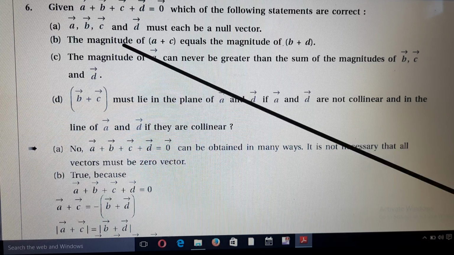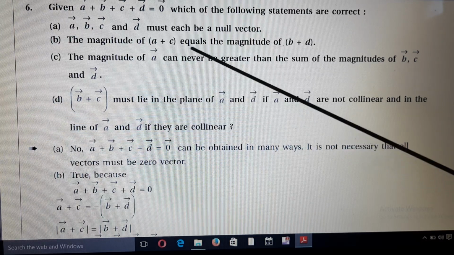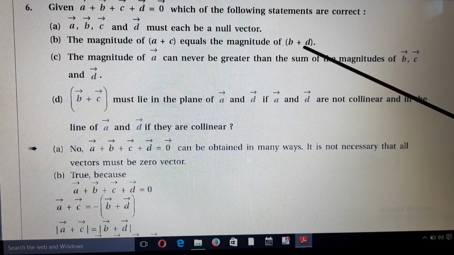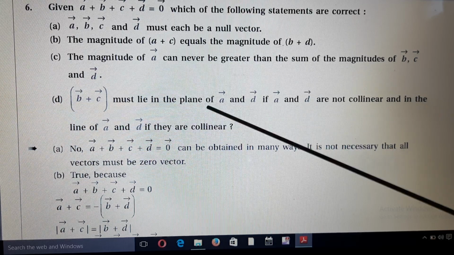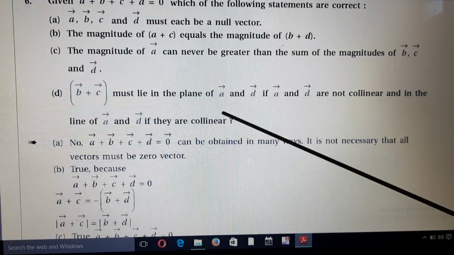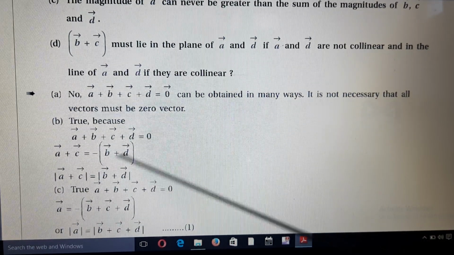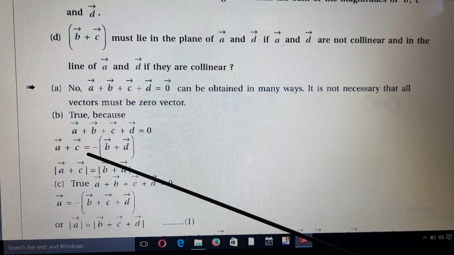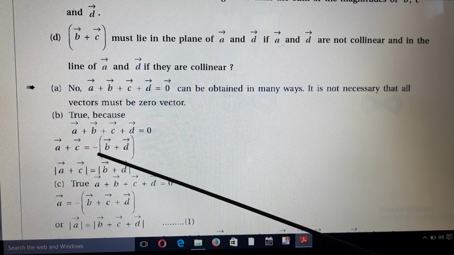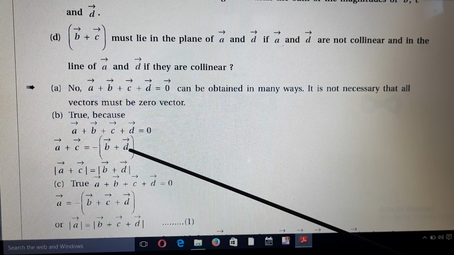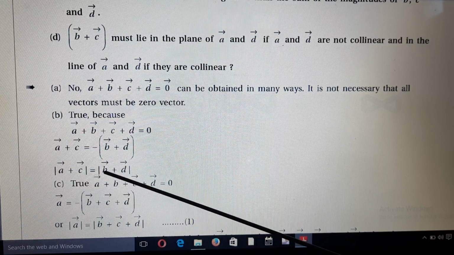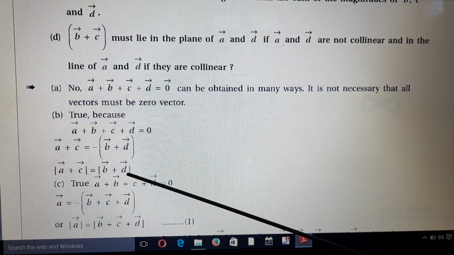Second, the magnitude of A plus C equals the magnitude of B plus D? Yes, it is true. Look here, the addition of four vectors A, B, C, D is equal to 0. So now we take vector A plus C is equal to minus of vector B plus D, and the magnitude of A plus C is equal to the magnitude of B plus D.